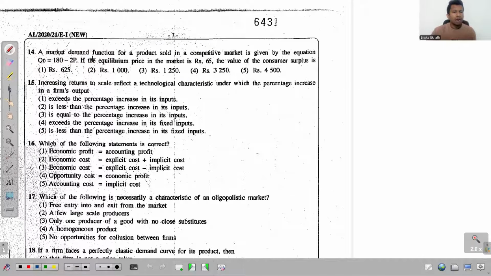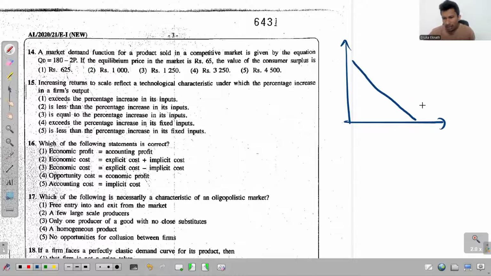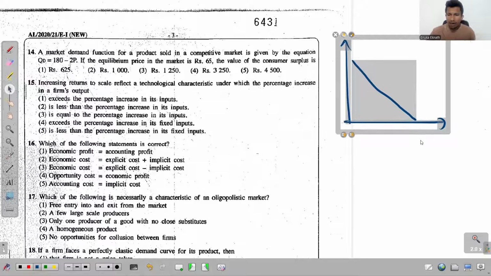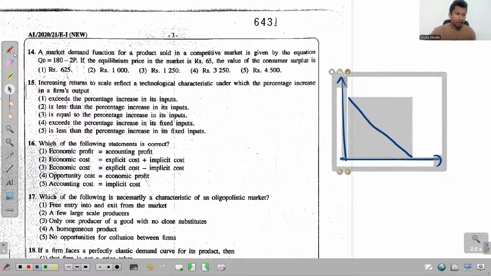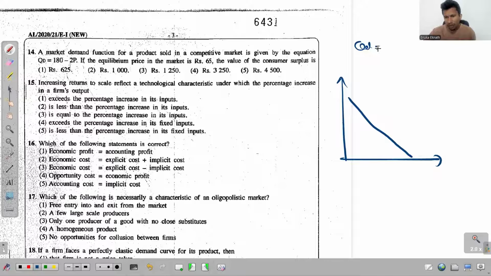It says a market demand function for a product sold in a competitive market is given by the equation QD equals 180 minus 2P. If the equilibrium price in the market is rupees 65, the value of consumer surplus is... So the demand equation is given to you as 180 minus 2P, right? So the demand equation is 180 minus 2P.